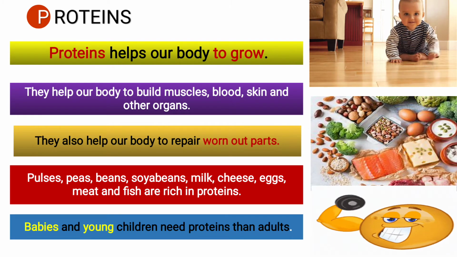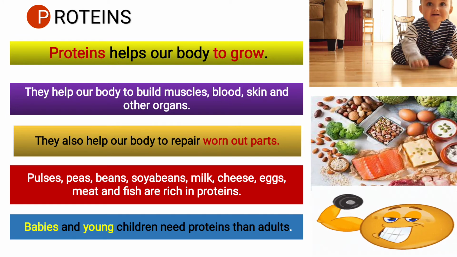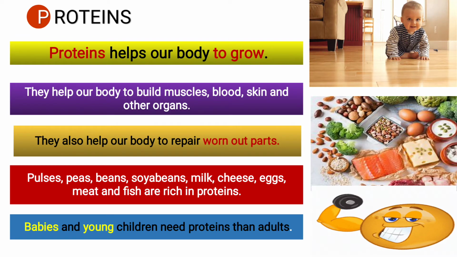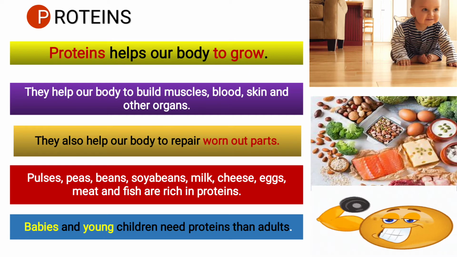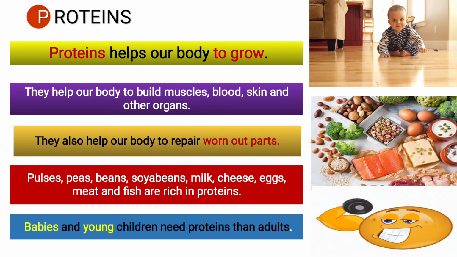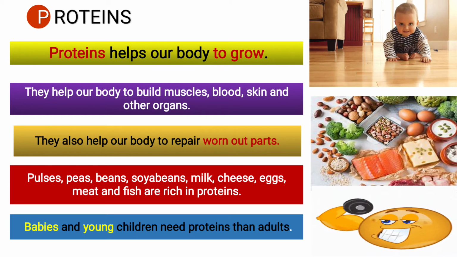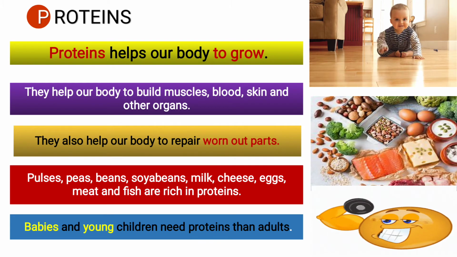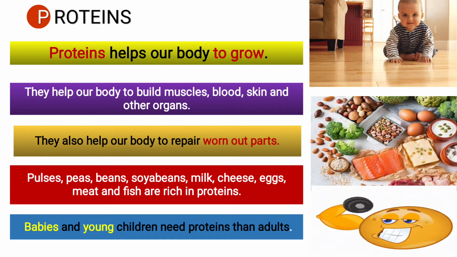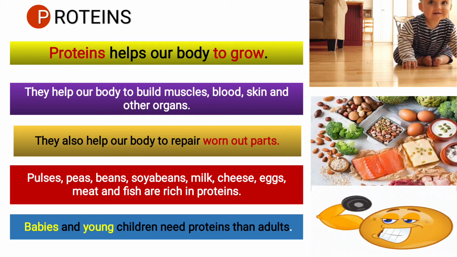Now babies need more energy because they are in a developing stage. They need more protein because their muscles will grow and their bones will grow fast. That's why they need more protein, and young children also need more protein than adults. Here you see the baby is crawling, doing more work.